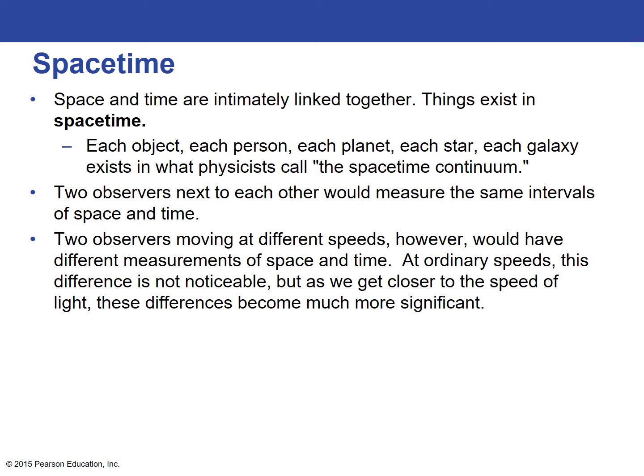Space and time are intimately linked together. They exist in space-time, so each person, each planet, each star, each galaxy exists in what physicists call the space-time continuum. Two observers next to each other would measure the same intervals of space and time. Two observers moving at different speeds, however, would have different measurements of space and time. At ordinary speeds, this difference is not noticeable, but as we get closer to the speed of light, these differences become much more significant.